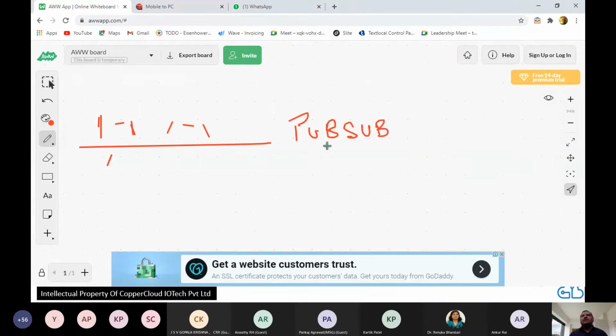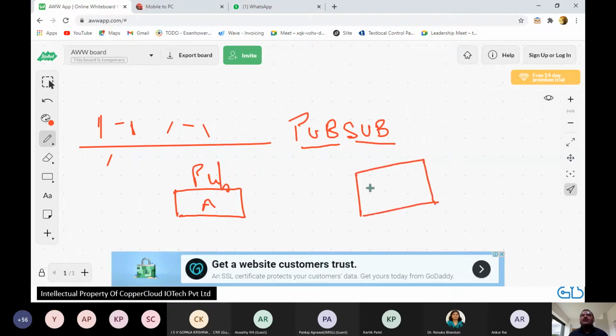All right. Now what it means is this stands for publisher. This stands for subscriber. Now, as the name indicates, this is not a one-to-one communication channel where just A is sending to B and only B can listen. In this case, let's say there is A. A is a publisher of messages. A is going to transmit to what is called a topic. All right. This is a topic. And any number of people can listen to that.